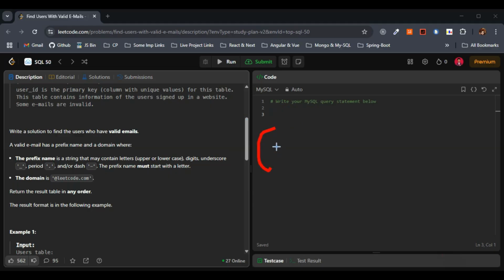A valid email must have a prefix that starts with a letter, small letter a to z and big letter A to Z. This is the first one.